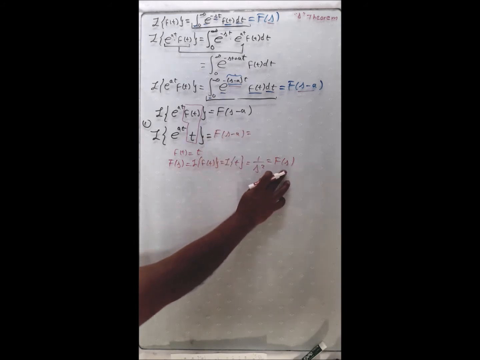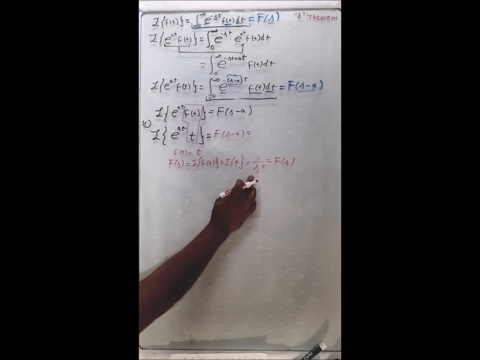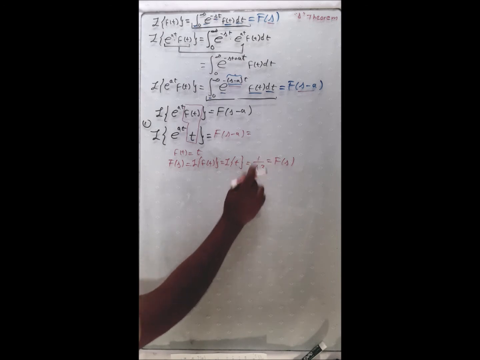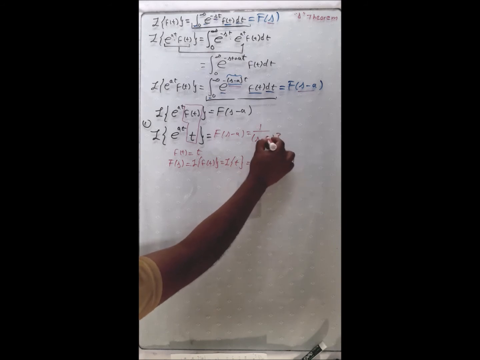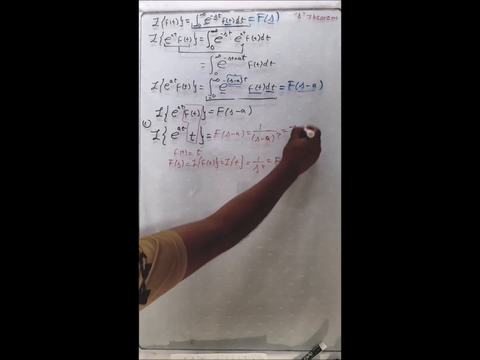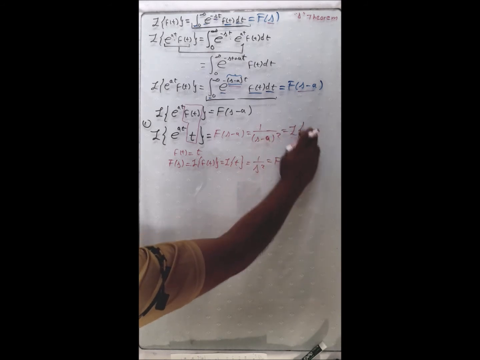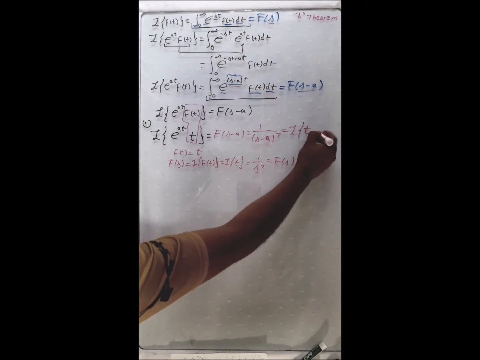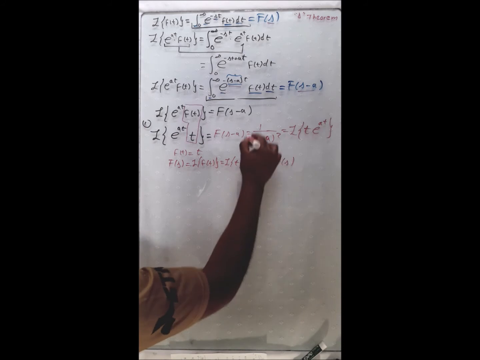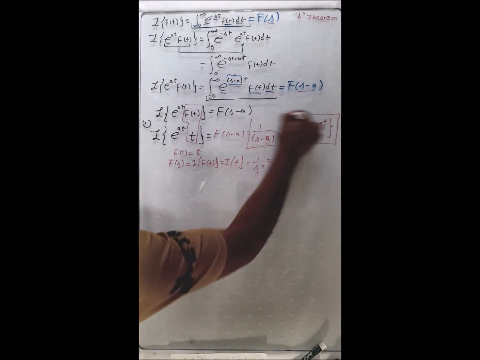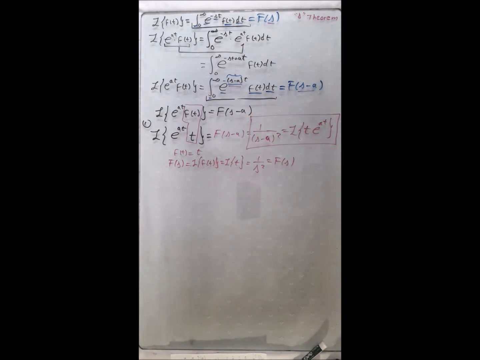In this case, because f(s) is 1 over s squared, then this is just 1 over (s minus a) squared. And this is the Laplace transform of t times exponential of at. We can write it like this: t exponential of at. And that's it, engineers. We have the Laplace transform of this.